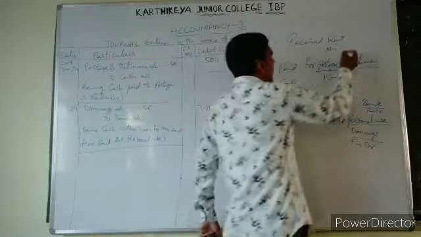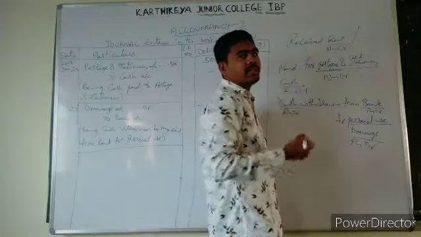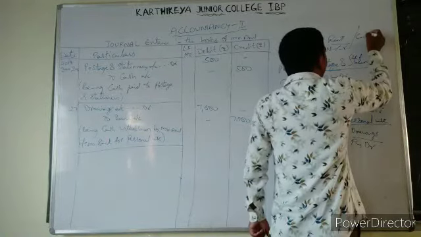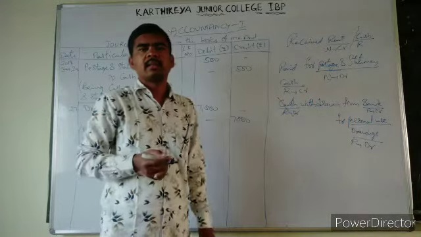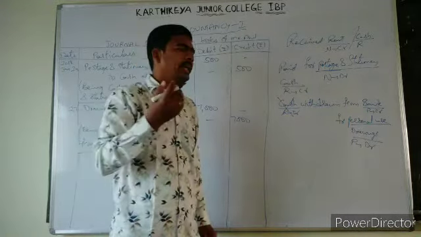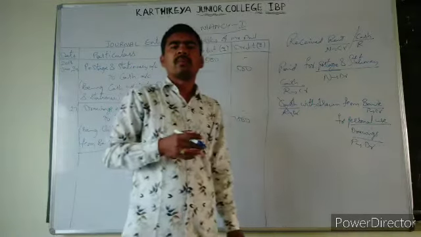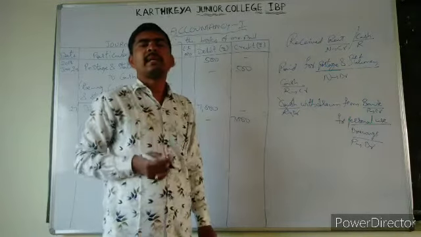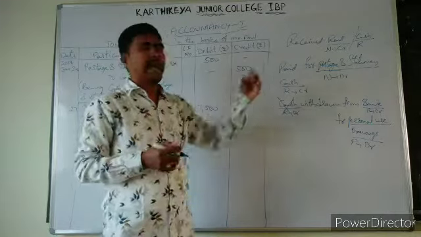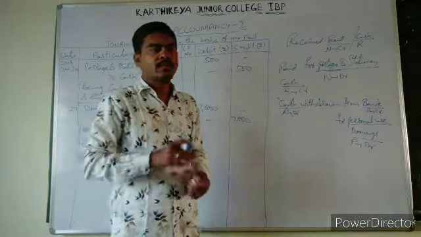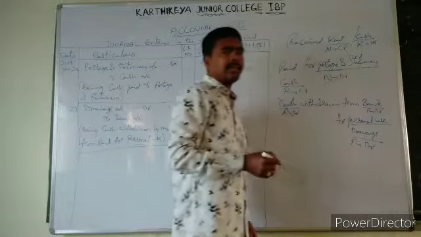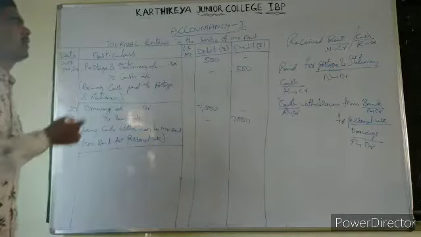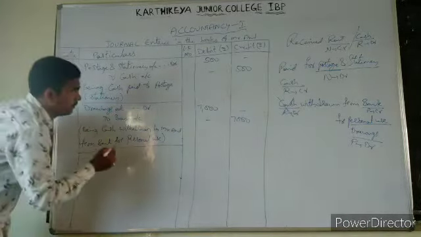And how are we receiving this? In cash. Suppose you rented out your house and a person gave you the rent amount, that means cash is coming in for you. So cash will be debited.